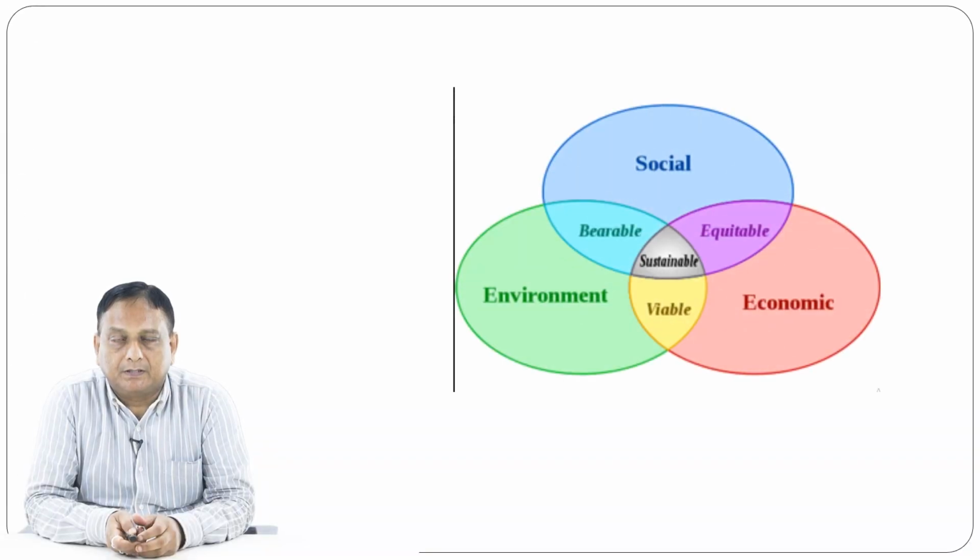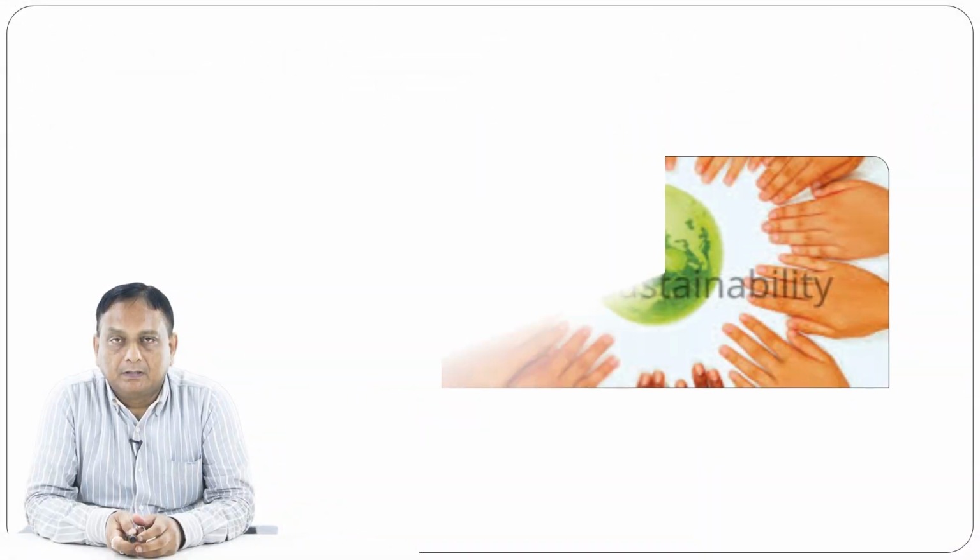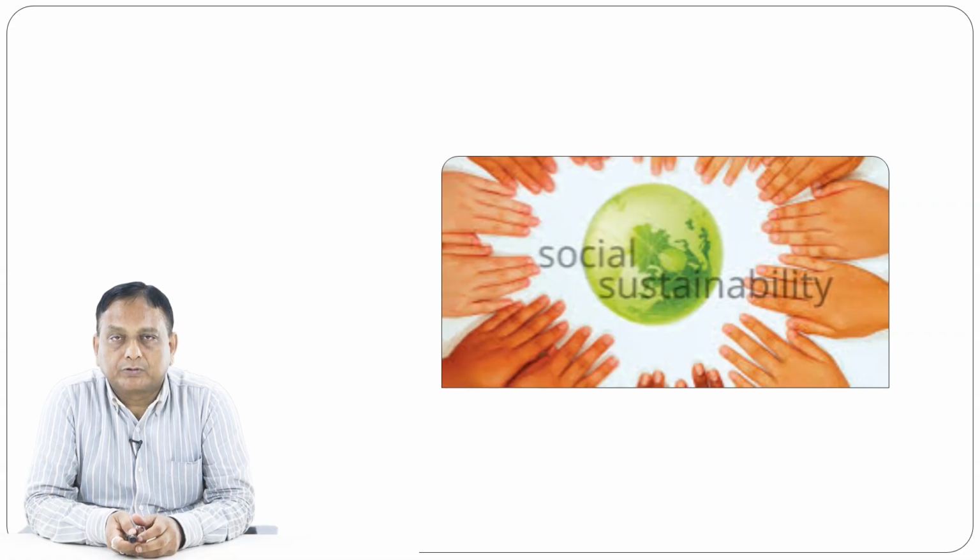Now these 3 different types of sustainability, if we see from a particular figure, we can see that different kinds of structures are there, which is equitable, which is sustainable, which is bearable. So these are the main points in social, environmental and economic sustainability. Let us start with social sustainability.